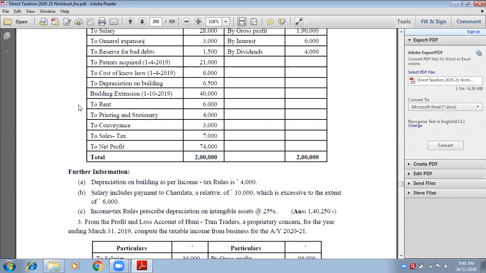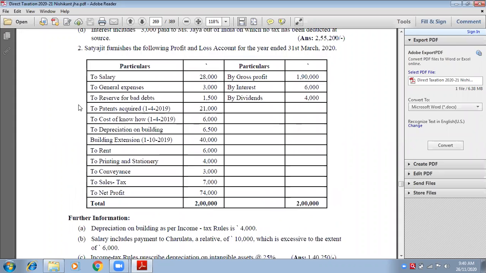Ma'am, two. Very good. Two are the intangible assets. So, which are the two? Patents and cost of know-how. Now, in the bracket, you need to write the cost of patents and cost of technical know-how.